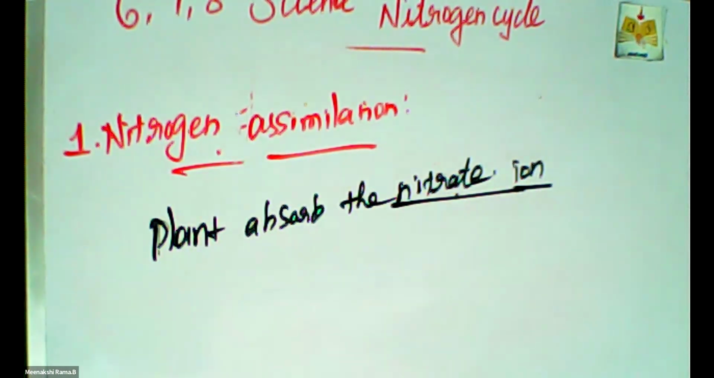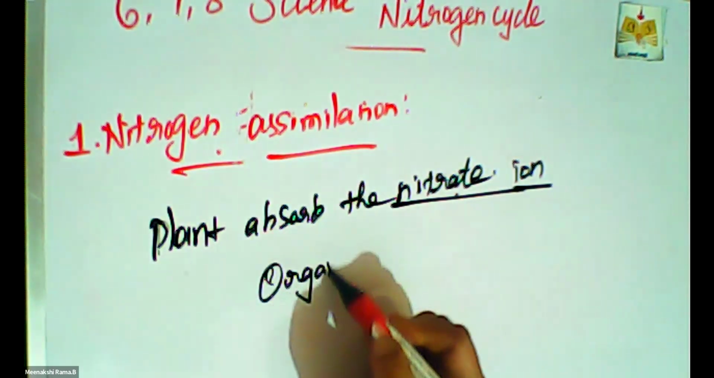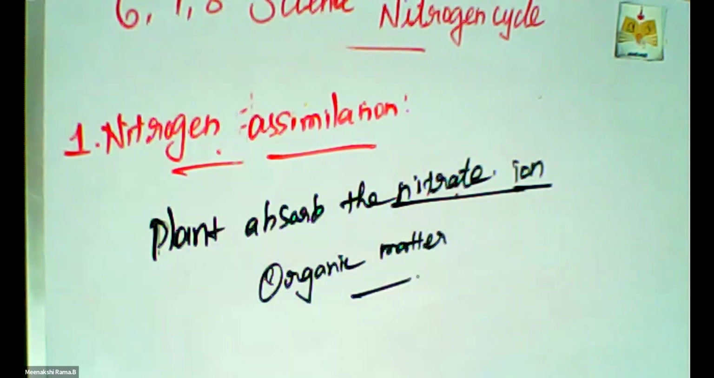So plants absorb the nitrate ions and use them for making organic matter. That is sodium nitrate, potassium nitrate, like that. We supply different kinds of fertilizers, both organic fertilizer as well as chemical fertilizer. They contain a rich component of nitrogen. So these nitrate forms contain that nitrogen component.